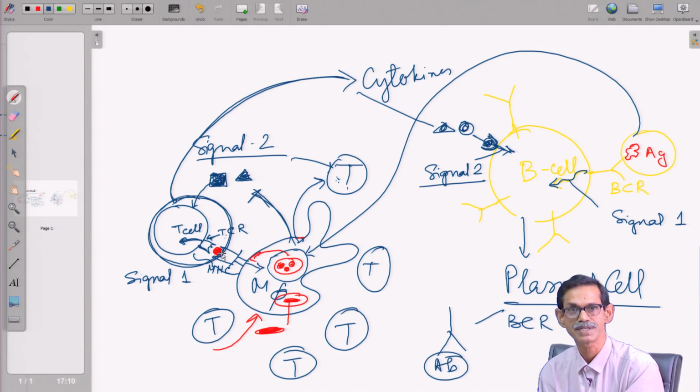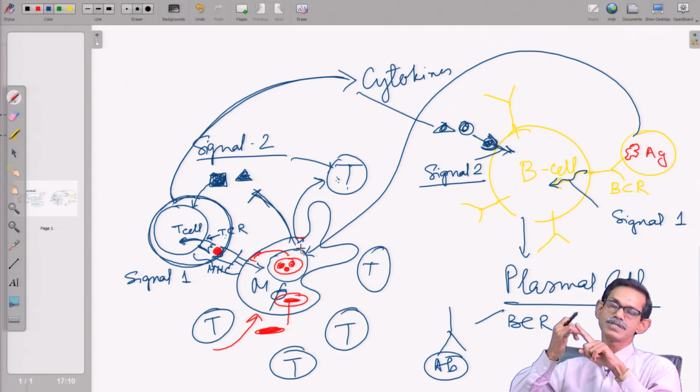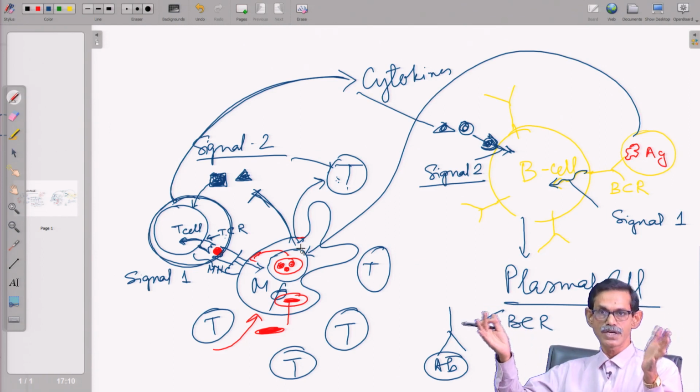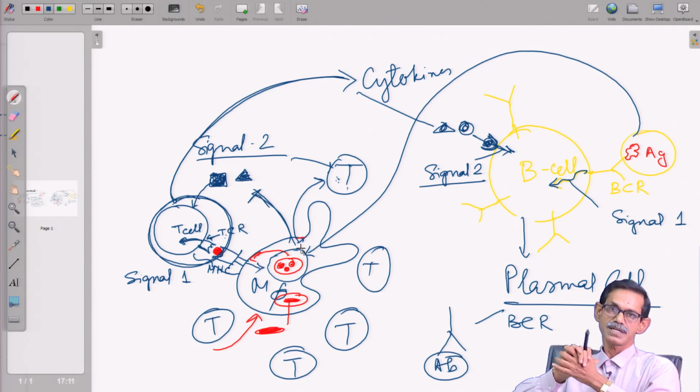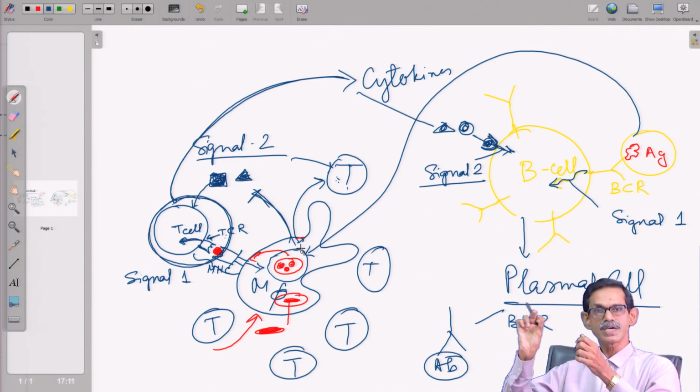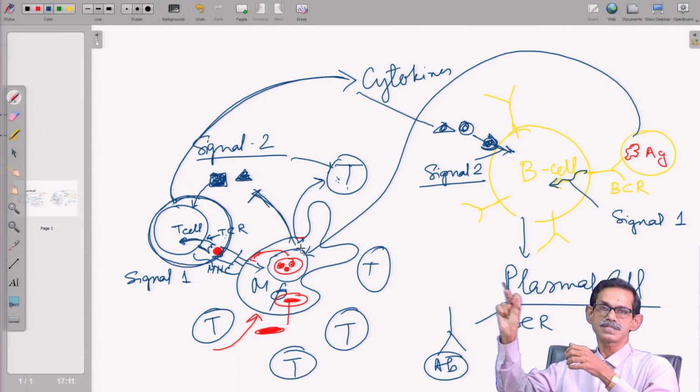How exactly T cell activation happens, and B cell activation also, will be discussed. So, this is the summary of what we have discussed so far. We know how this BCR is generated, and why we need so many antibodies or BCRs or TCRs, because there are so many different pathogens. Each one is responsible for a specific peptide. Where is that peptide generated from? That peptide is generated from the antigen.